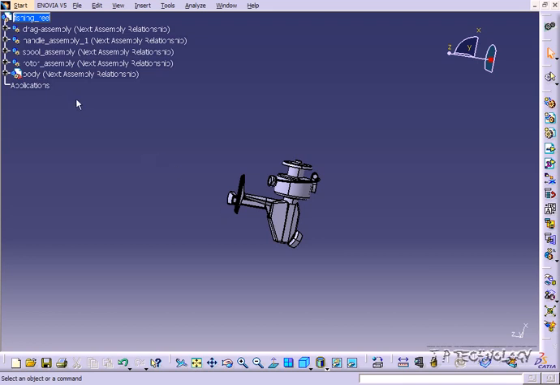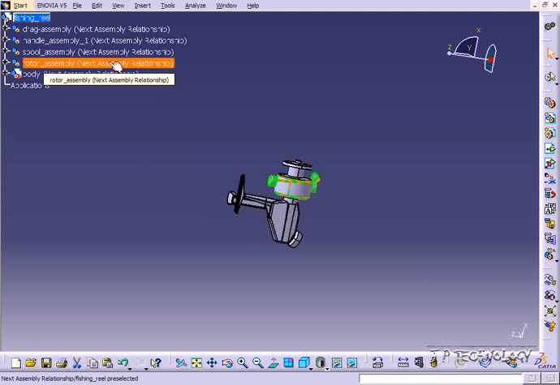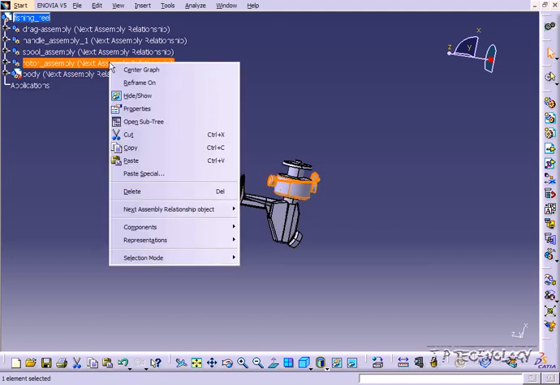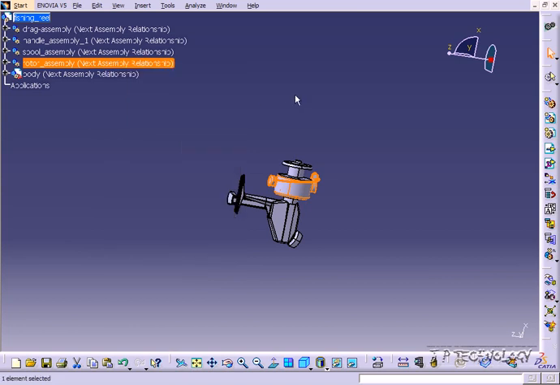And then mouse button 1 is just clicking on the parts, and you're able to highlight it. If you click mouse button 3, you get more options. This is more like in Windows when you're clicking mouse button 1 and mouse button 3 to select an object and get some more details of an object. And that concludes our tutorial on the mouse buttons within CATIA V5.